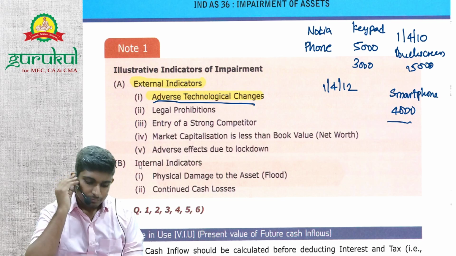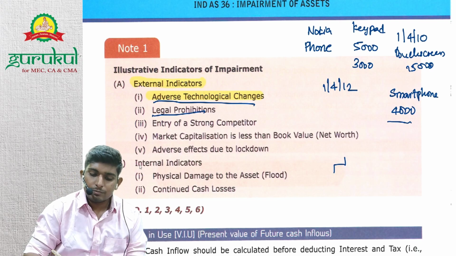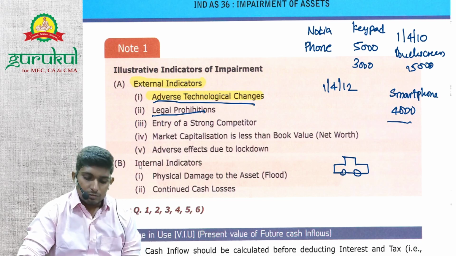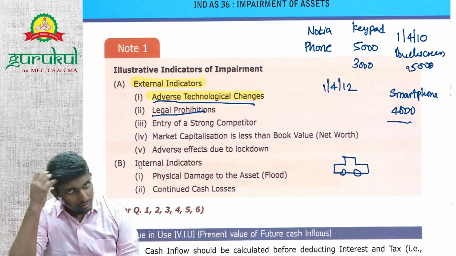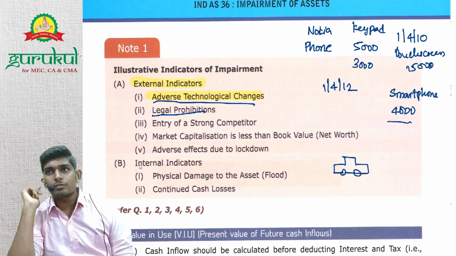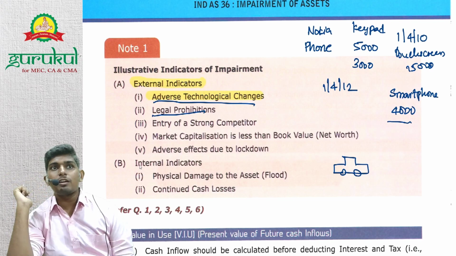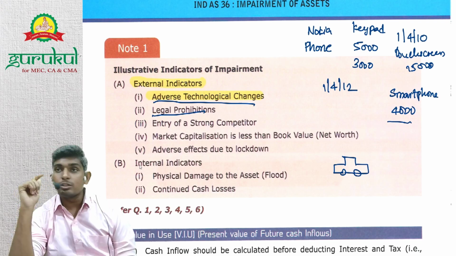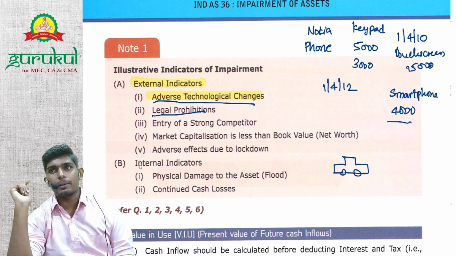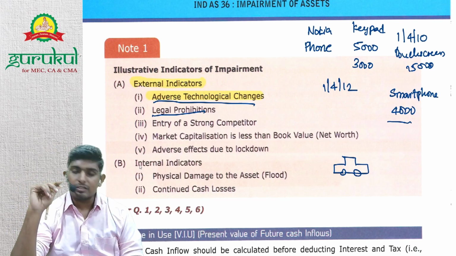Understood the logic? Next, legal prohibition. Say you have purchased a diesel car, and after 2 years the government has banned production of diesel cars. The value of diesel cars would take a hit, because now no one will purchase them. So your diesel car value got hit, and you need to check for impairment, whether you will recover that value or not. Now we'll calculate the recoverable value of that car.